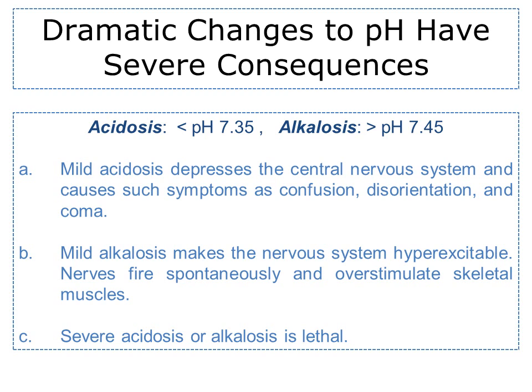Mild acidosis depresses the central nervous system and causes such symptoms as confusion, disorientation, and coma. On the other hand, mild alkalosis makes the nervous system hyperexcitable. Nerves fire spontaneously, and there's overstimulation of skeletal muscles. Severe acidosis or alkalosis is lethal.